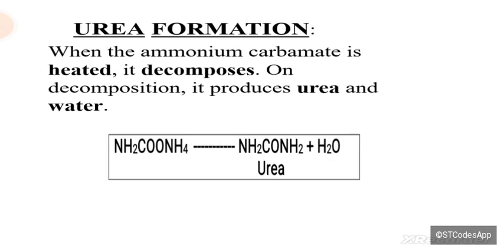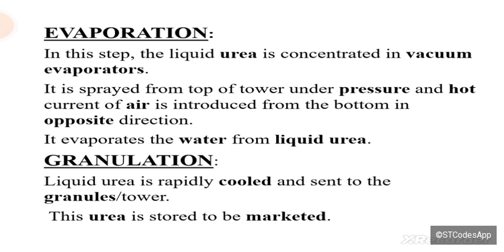How is the urea manufactured? It will be heated, so it will decompose. When the water is released from it, we will get the urea in the form of NH2CONH2. This urea is in the liquid form.